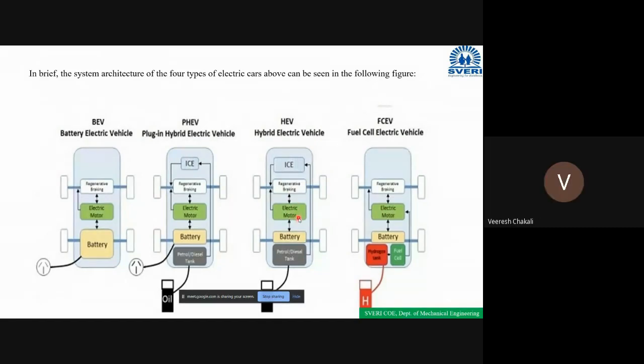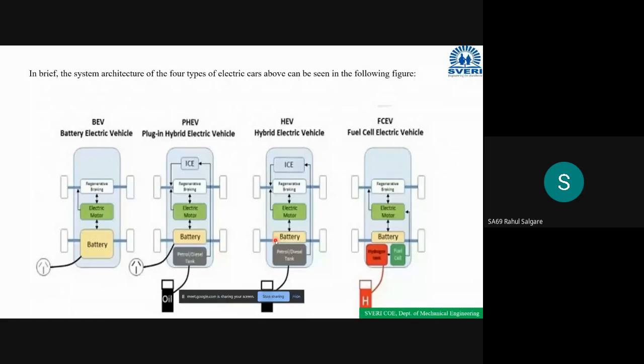Is it clear? Yes, sir. This electrical machine takes energy from the battery, and when it works as a generator, it will supply electrical energy to the battery. Clear? That's why we are taking both arrows. It means there is no charging port here. The battery is not charging externally. Internally, it is charging. So this is called the purely hybrid electric vehicle. The concept is clear. What is the difference between the plug-in hybrid electric vehicle and the hybrid electric vehicle? Concept is clear.